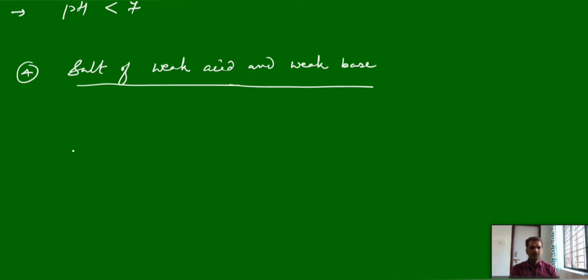Again here the most common example for the salt of weak acid and weak base, we will frequently use this: acetic acid, ammonium hydroxide, a salt of weak acid and weak base. It can give ammonium acetate.